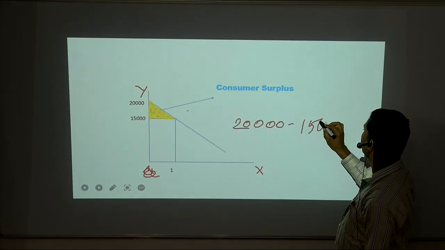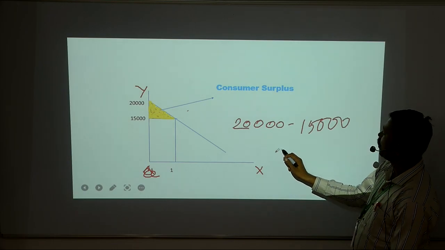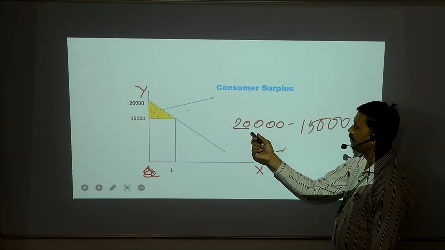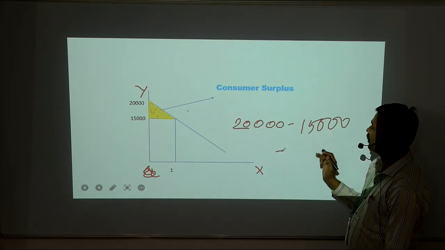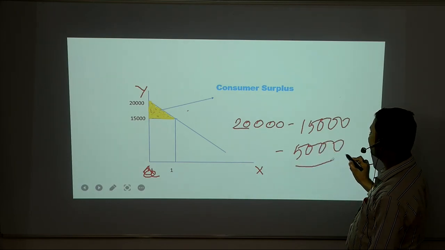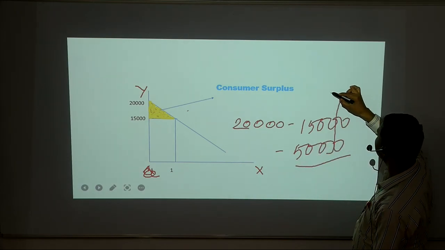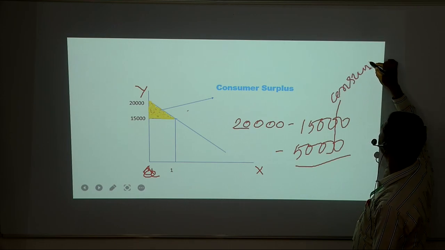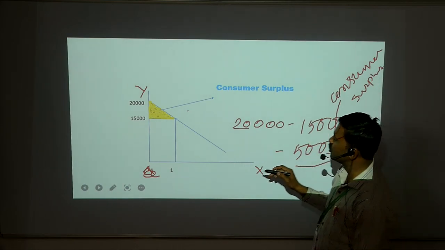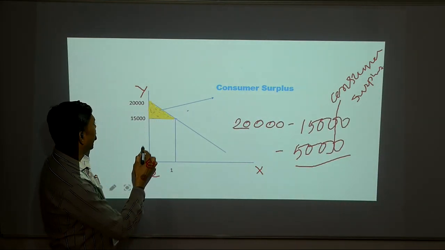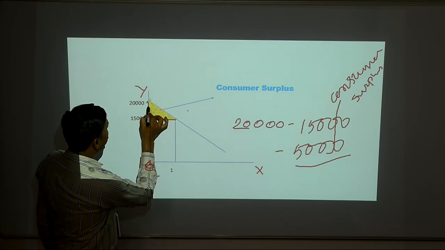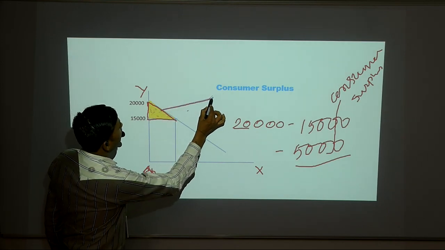The difference between what he is ready to pay and what he actually pays is 5,000 rupees, which is the consumer surplus that we show in this figure. This area is the consumer surplus.